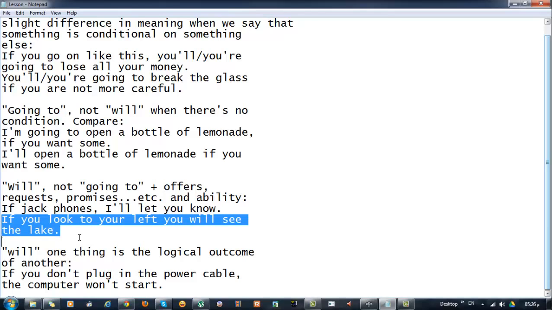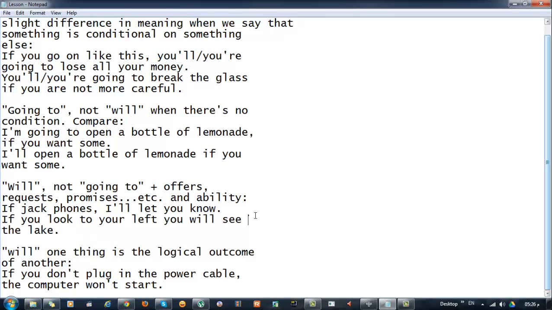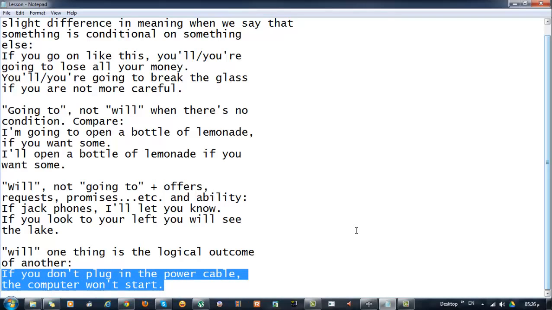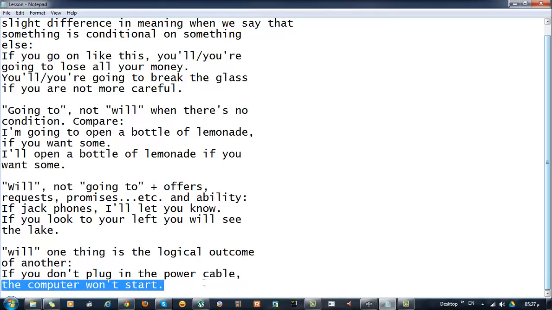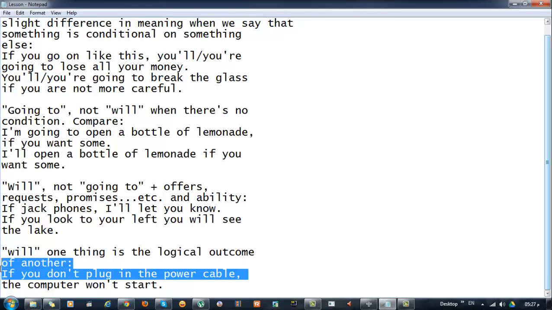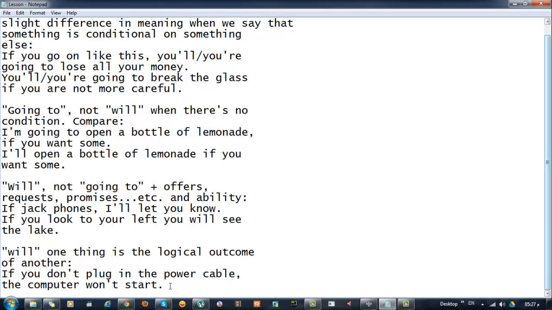If you look to your left, the second sentence here, if you look to your left, you will see the lake. You will see the lake here expresses the ability, which means if you look to your left, you will be able to see the lake. We use will also when something is the logical outcome of another. I mean, if you study the sentence here, it says, if you do not plug in the power cable, the computer won't start. So this part of the sentence is the logical outcome or the logical result of this part. Okay? In this case, we use will.